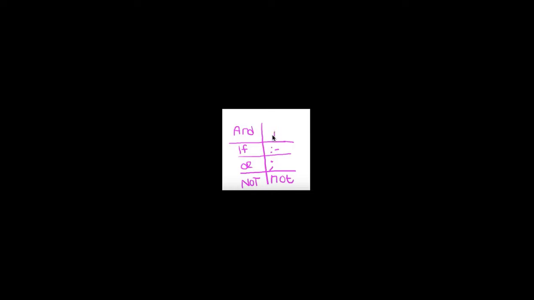I'm sorry, it's a little bit messy, but still: and is shown by a comma, if is shown by this symbol, colon and dash, or is shown by a semicolon, and not is shown by an exclamation or by simply writing not. Please remember this.